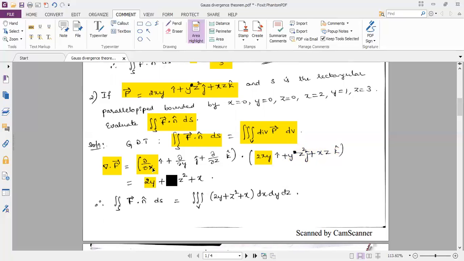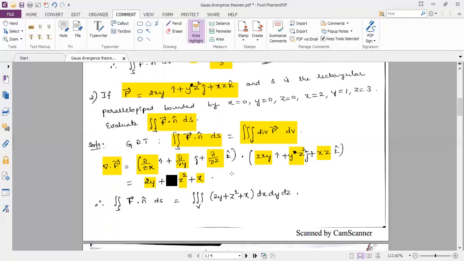With respect to x differentiation, 2y, x differentiation is 1, so 2y into 1 is 2y. Next, dou by dou y of yz square is z square. Differentiation of y is 1, so 1 into z square is z square. Next, dou by dou z of x into z is, with respect to z, when we differentiate, we get x into 1, which is x.